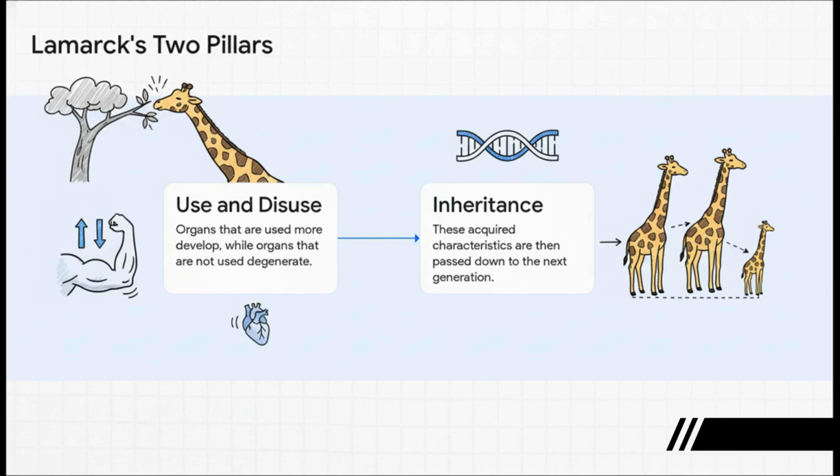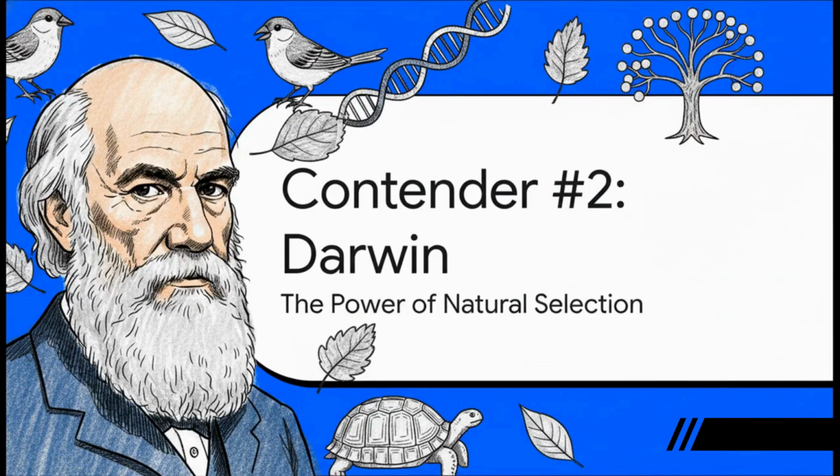First up is the principle of use and disuse. It's pretty much what it sounds like. If an organ is used a lot, it gets stronger and more developed. If it's not used, it weakens and shrinks. The second part, and this is the controversial bit, is the inheritance of acquired characters. He argued that these changes, the ones you get from use or disuse, are then passed down. So, back to our giraffe, Lamarck would say the ancestor stretched its neck, that neck got a tiny bit longer, and it passed that slightly longer neck to its baby. See the pattern?